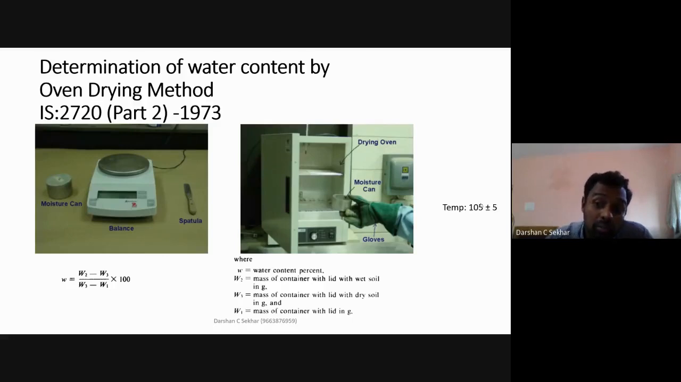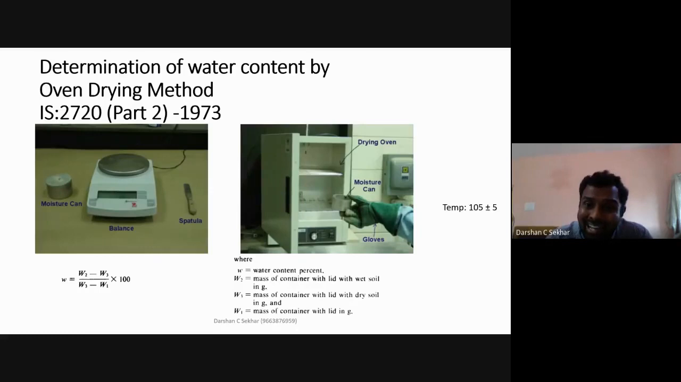And what should be the duration? How long should I keep it in the oven? Generally, the water content cup should be kept for 24 hours. Why only 24 hours? It is not always the case. If it is a sandy type of soil, in the sense my sand content is more, then I'm going to place it for only about 15 hours. 15 hours is sufficient for me.